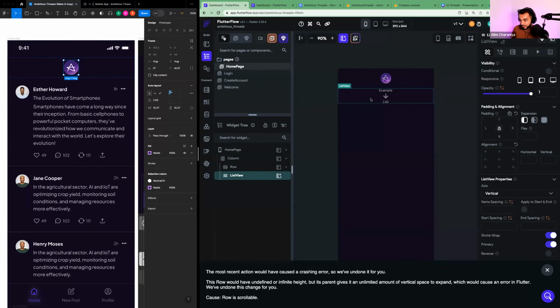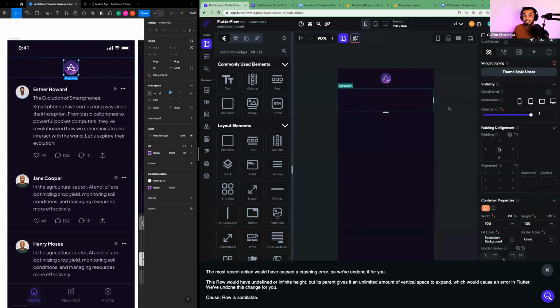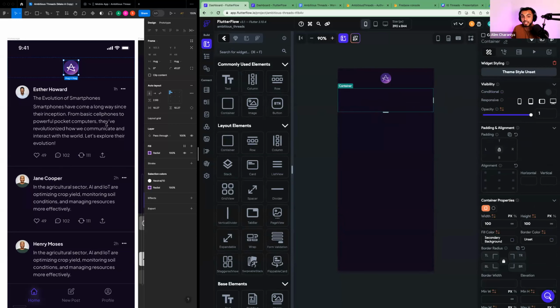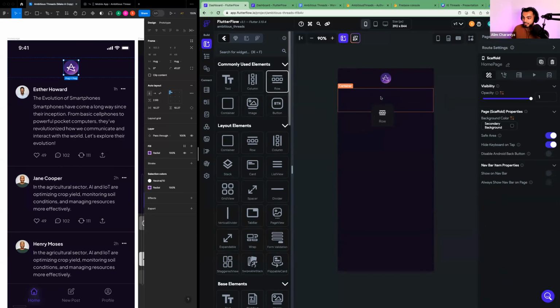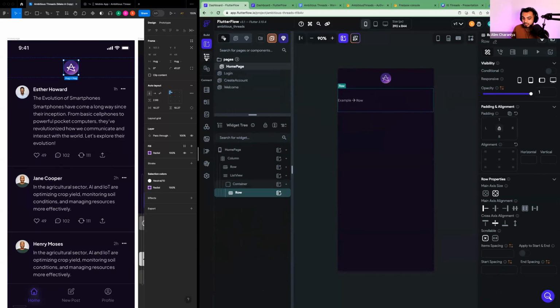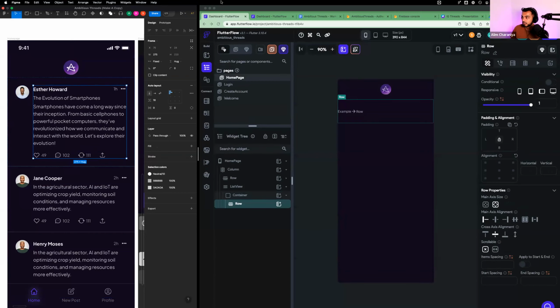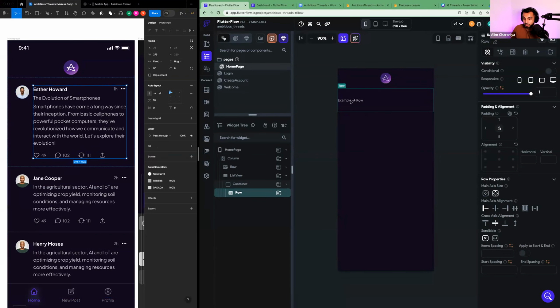Okay. So now we have a list view, and inside this list view, I want to drop a container. And this container is going to represent one thread, right? Or one post. Okay. So inside this container, we can now have a column. Excuse me. I just dropped a row and said column. So inside this container, we'll have a row. Okay. So we have list view, container, row, and a row is going to handle holding our content from left to right. So as you notice here, we have like an image, then the text, and that goes from left to right. Okay. So I'm going to get the row in here.